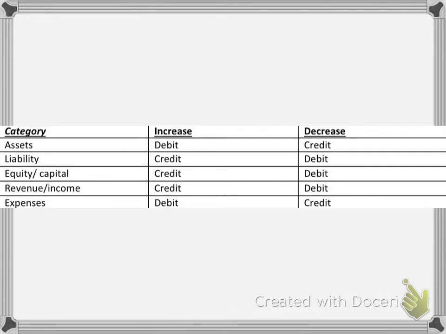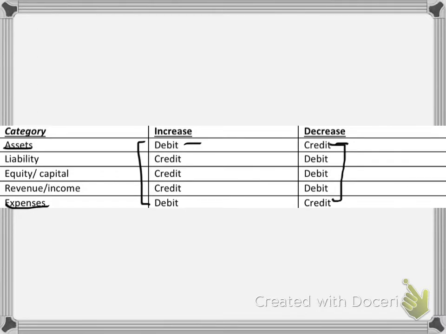So when there are assets and when the assets are increasing, for example, someone deposits cash into your account, your asset is increasing. That means it will be debit. And if it's decreasing, it will be credit. Assets and expenses have the same entry. When they increase, they are debit, and when they decrease, they are credit.